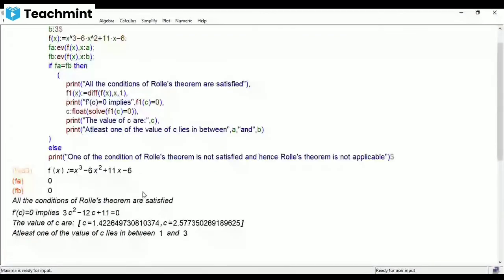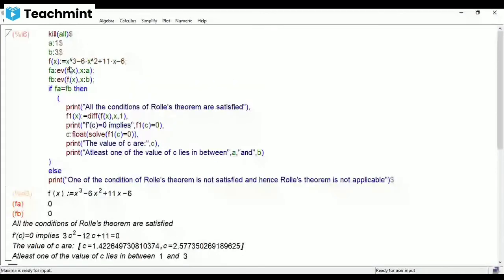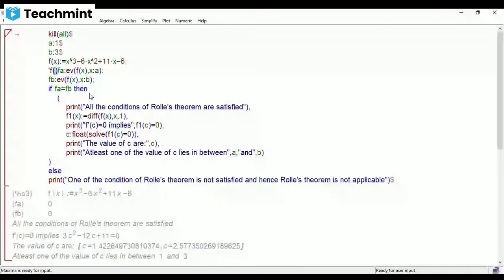See, x cube minus 6x square plus 11x minus 6 equal to 0. So this is f of a. If you want to display f of a, I'll show you. You have to give f of a equal to. If you want to display f of b, apostrophe f of b equal to.